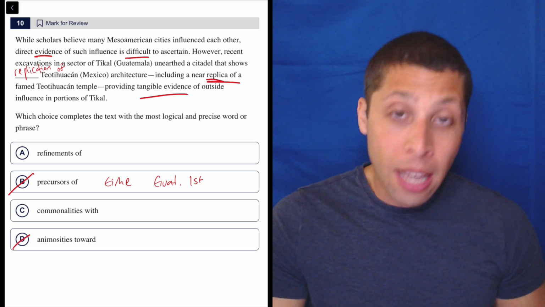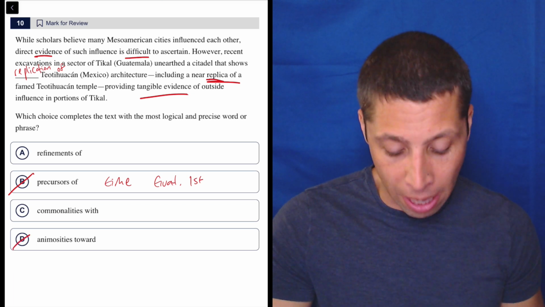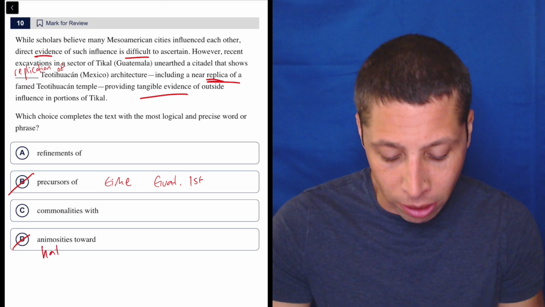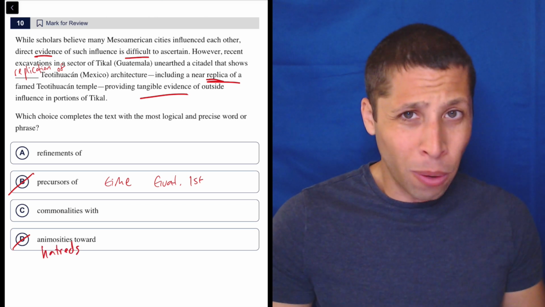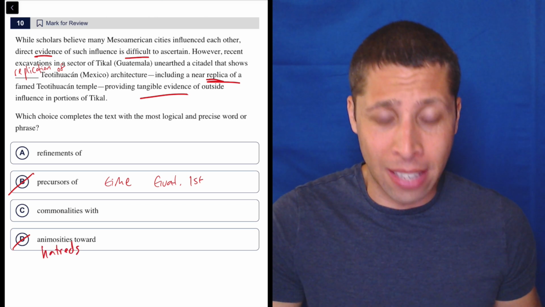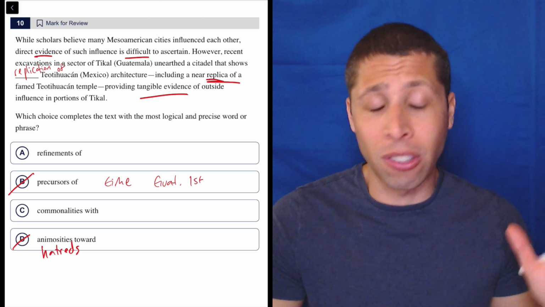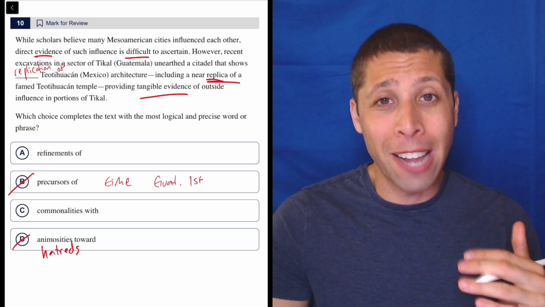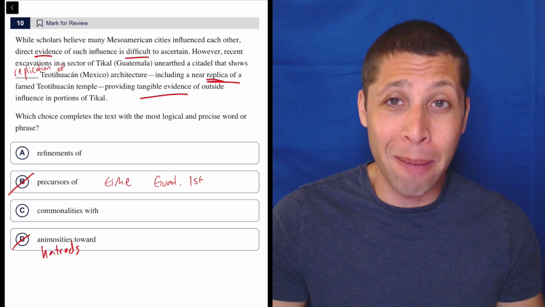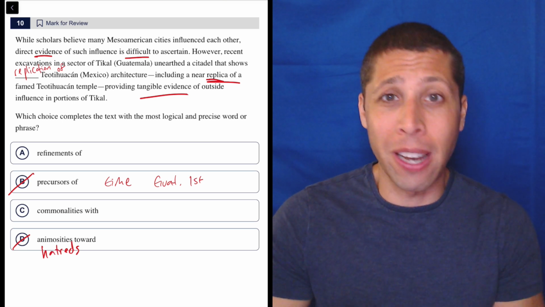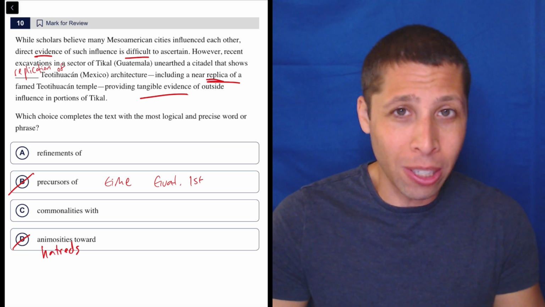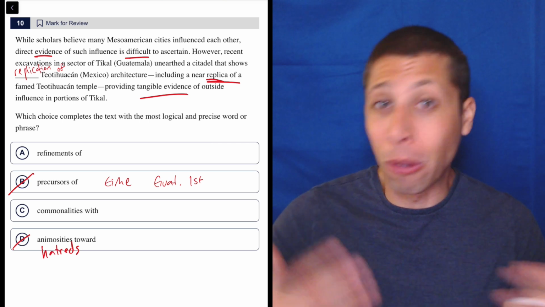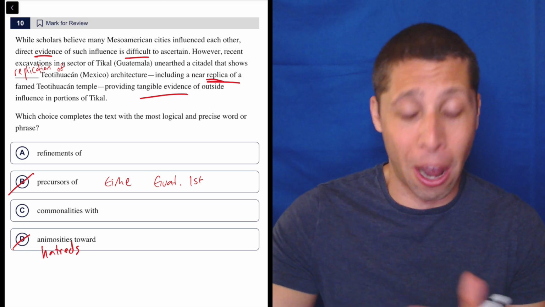Now D, you have to know what this word means to confidently cross it out, but animosities means hatreds. So how does a building hate another building? It doesn't even make any sense. So this word makes no sense at all. This is a very common reason why answers that have hard words in them end up being wrong: if you know what the definition of the hard word is, it literally doesn't even make sense. So learn more words and more choices will get crossed out.